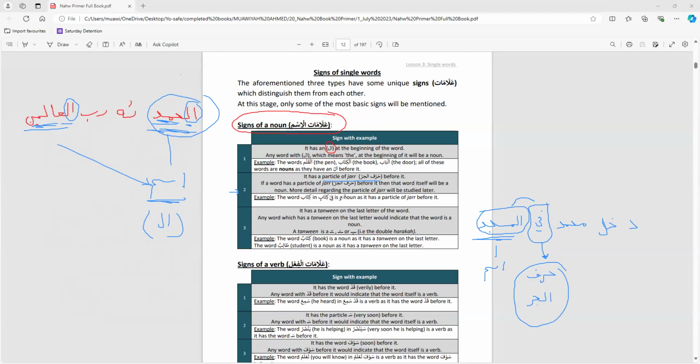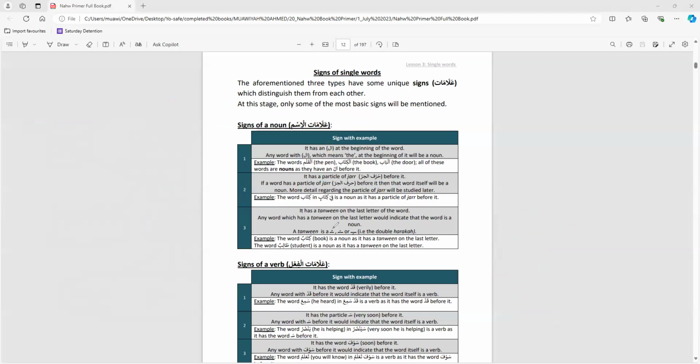So look, fi kitabin, in the book. That means the word kitab must be a ism because the fi harful jar has come before it. Is that clear? Yeah, that's clear. The third one. It has a tanween over the last letter. In a previous lesson we learned what tanween was. That was double fatha, double dhamma, or double kasra, which is mentioned here. So whenever a word has a double fatha or double dhamma or double kasra on the last letter, that's a sign it's a noun. For example, kitabun. So that's a sign that this word is a noun, nothing but a noun.